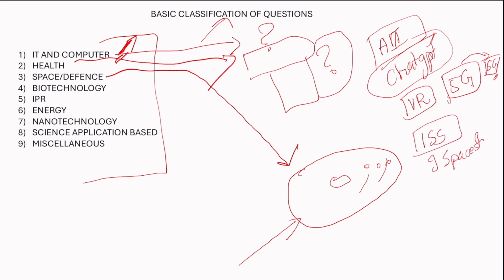All of these would be read in space and defense. Coming to defense technologies, we have a few missiles like the S-400, which we are getting from Russia. All the missiles, our army, will be covered a little here because all of these missiles are also technologies in the end, right?